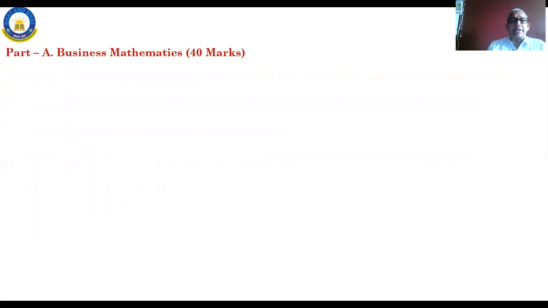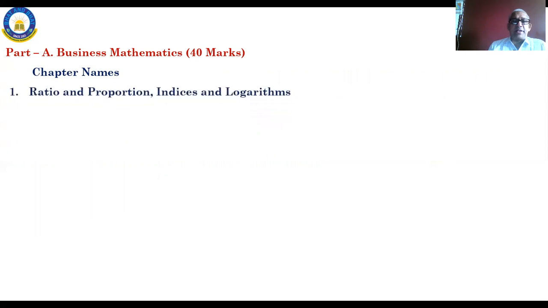Yes, here business mathematics part will have 40 marks. That is known as part A in that paper, paper number 3, part A, business mathematics. And under this subject, the chapters covered are, in mathematics you have studied at 10th, 11th, 12th level and all: ratio and proportion, indices, logarithms. In that chapter, concepts will be taught, problems will be solved.